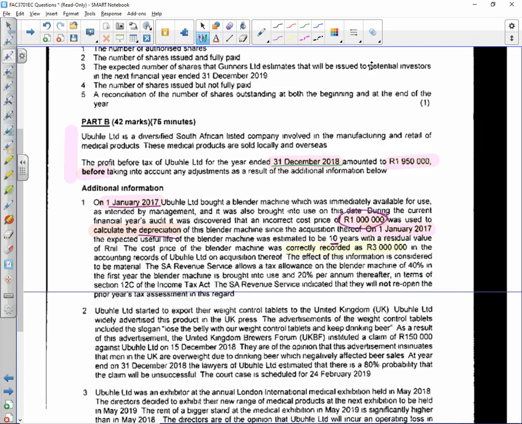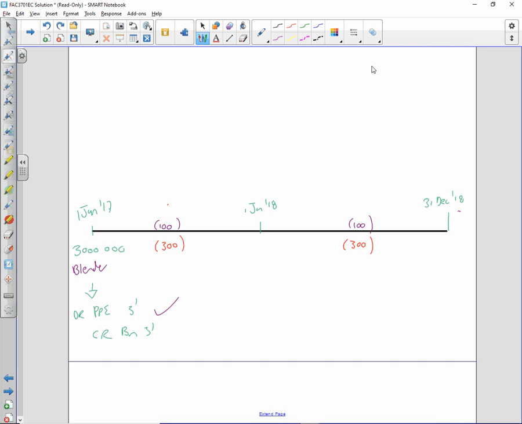In the accounting records of Obuchle, on the acquisition thereof, the effect of this information is considered to be material. SARS allows a tax allowance on the blender machine of 40% in the first year and 20% per annum every other year, and that is not apportioned. They also say that SARS will not reopen the previous year's tax assessment. So what needs to happen is on this date or somewhere in my new financial year, I issued financial statements relating to the previous financial year. Those financial statements would have contained that mistake of 100,000.